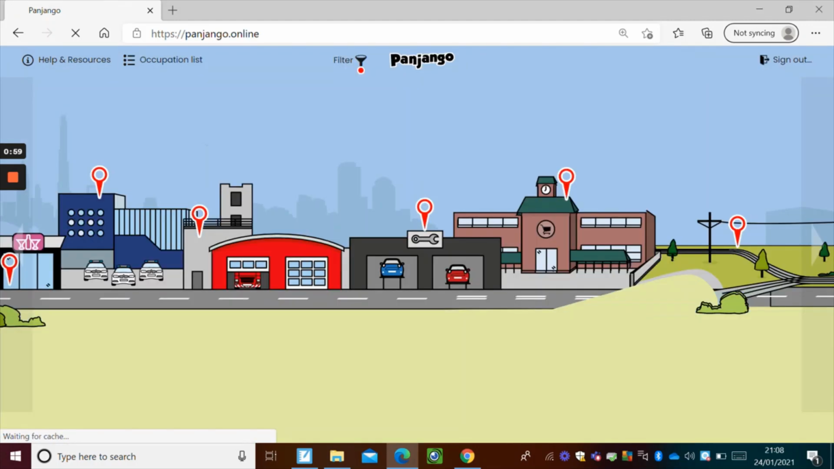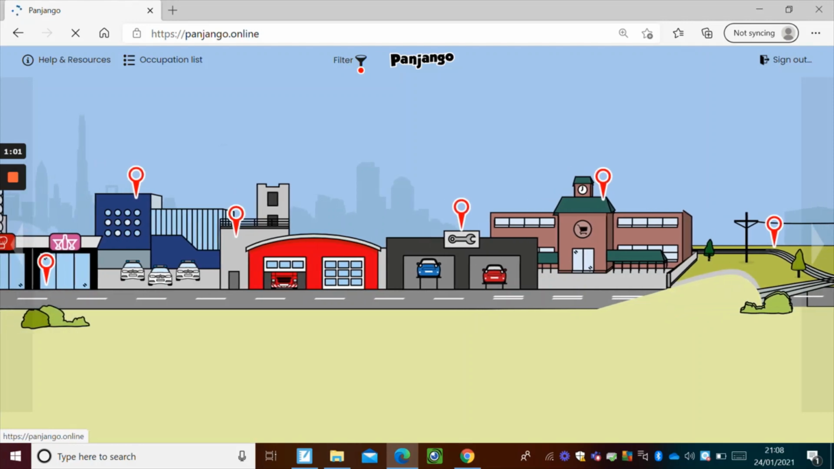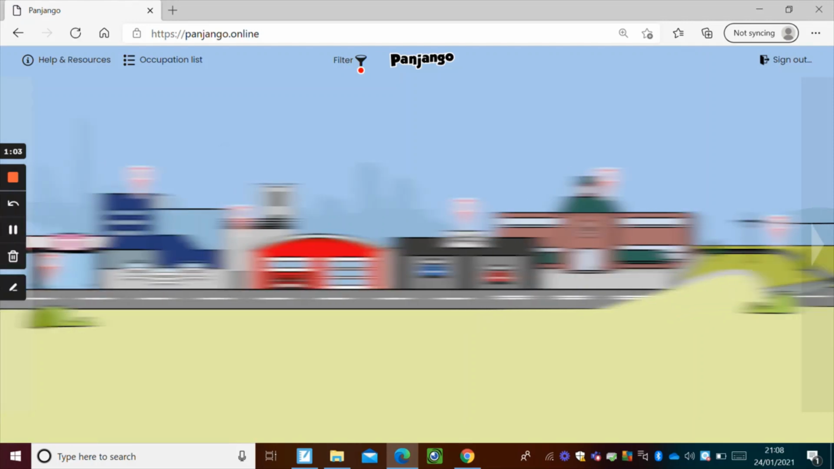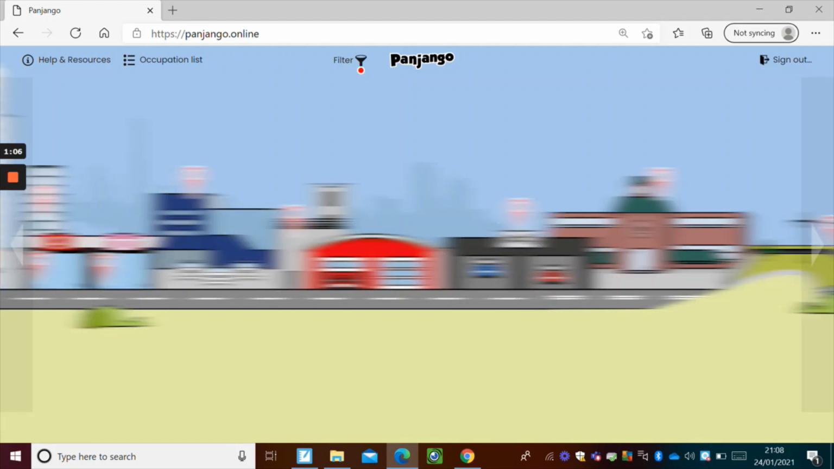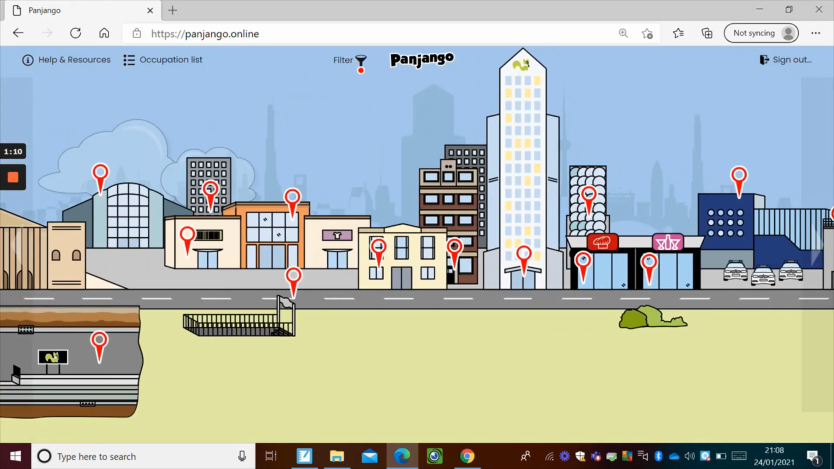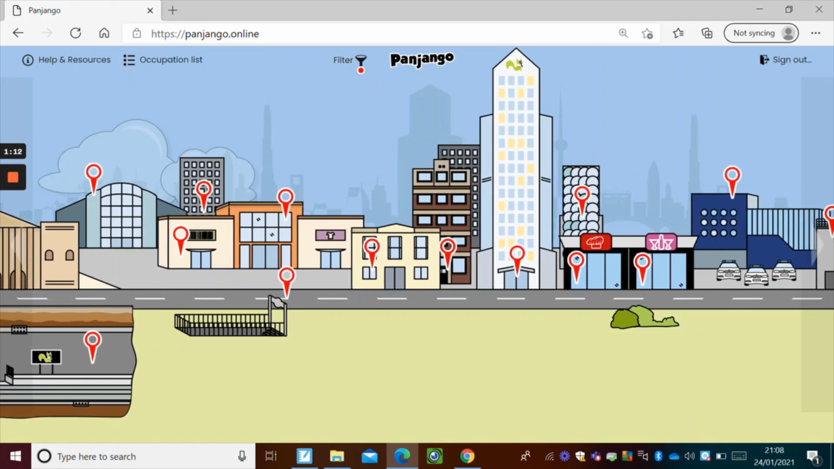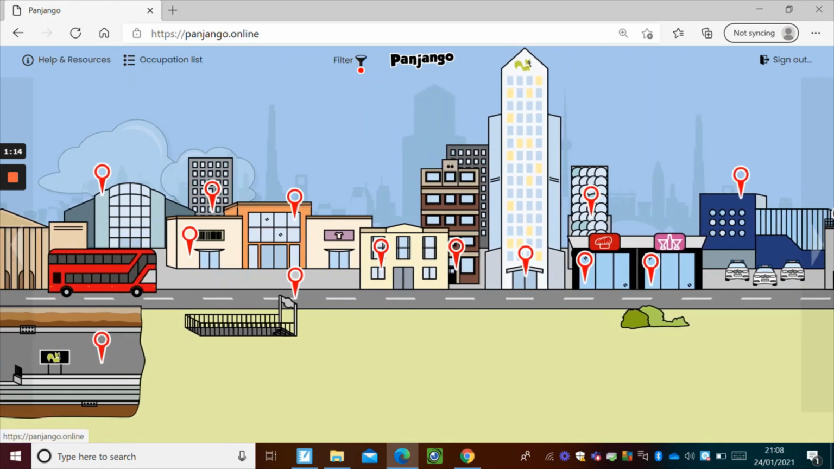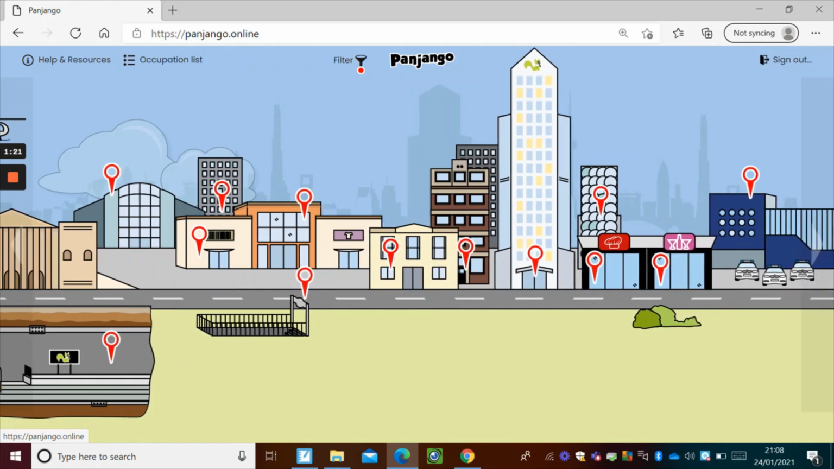Okay, so then when you get into Panjango, it's a nice, big, long, very spacious street full of different buildings and job opportunities. And you can have a good old browse of the area. But what I want you to do is choose some particular red points for buildings that look like they might hold a career of interest to you.